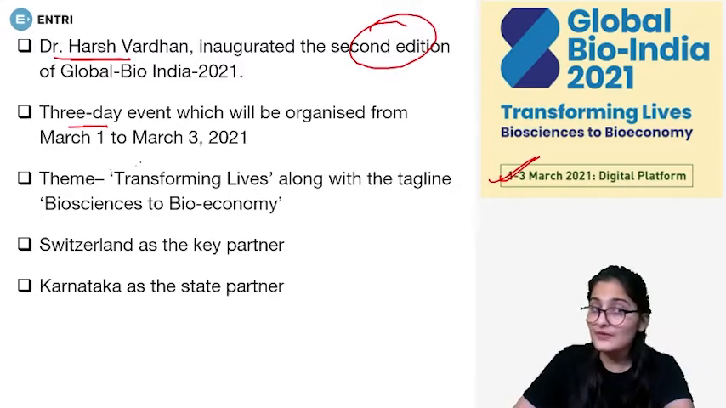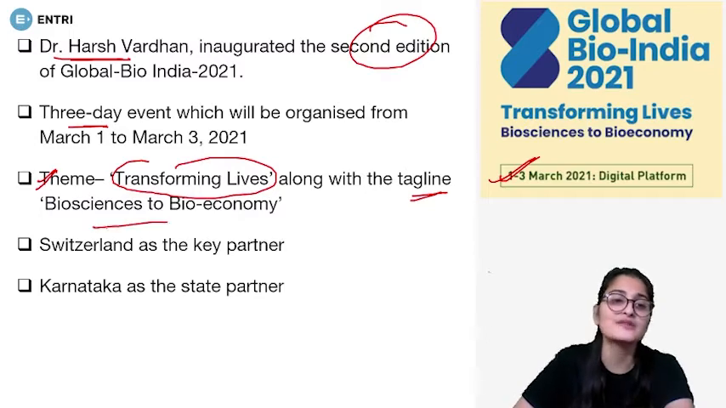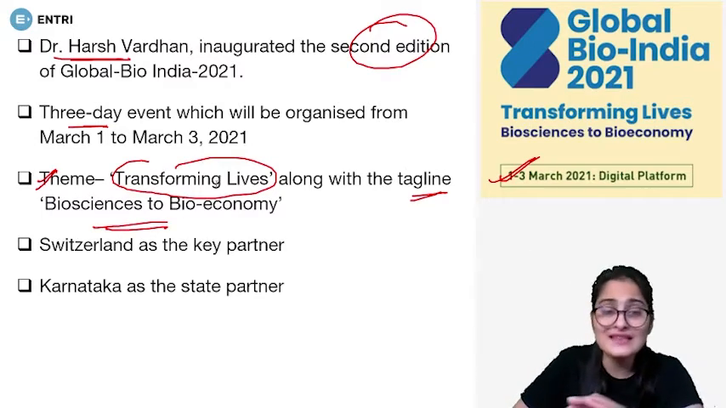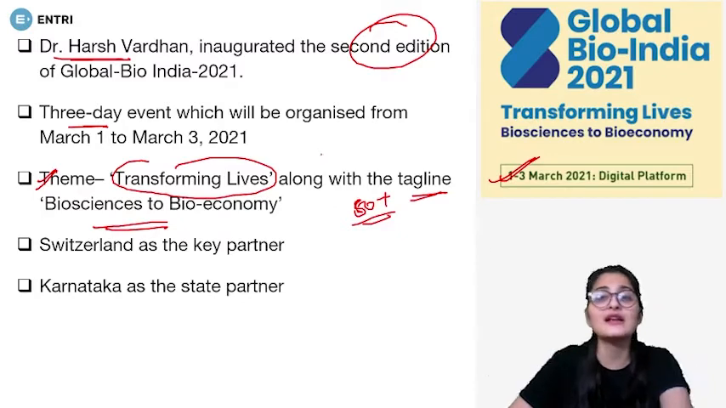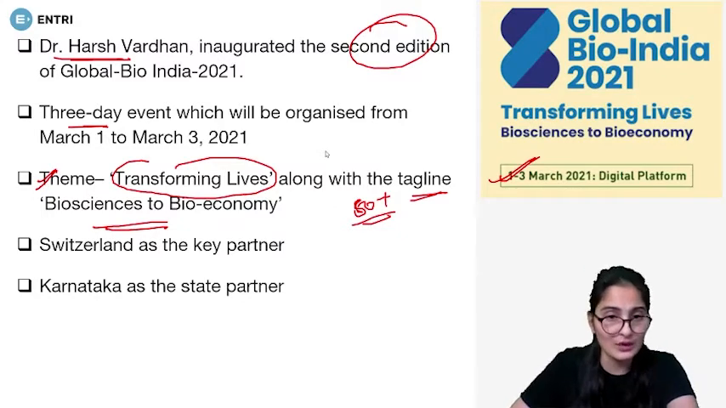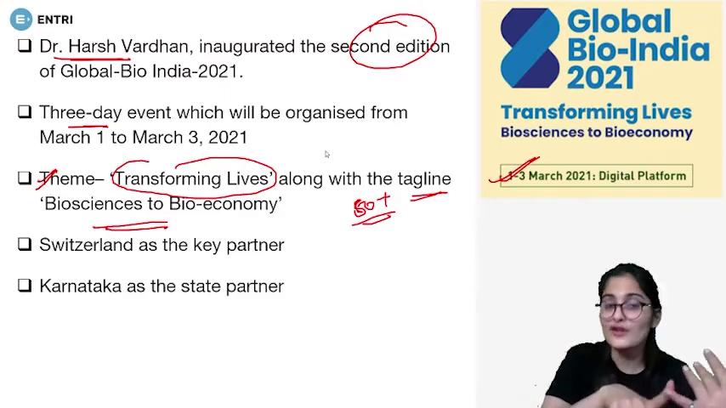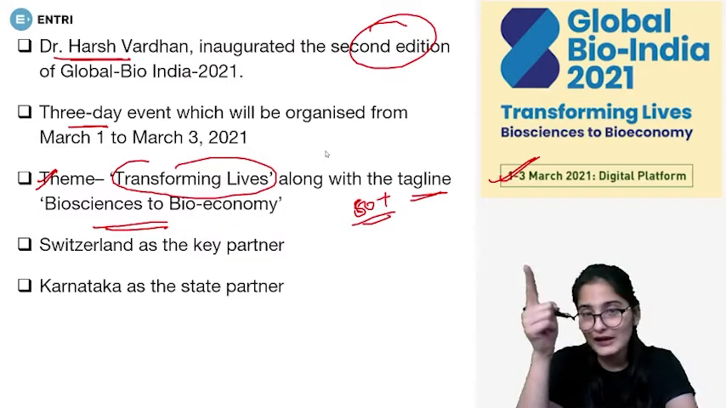What was the theme with which it was running? So this year the theme is transforming lives, whereas the tagline this year is bioscience to bioeconomy. Now, there are various countries which are participating. Approximately 50 plus countries are participating in the Global Bio India 2021, which targets creating India as an innovation hub and a bio manufacturing hub on a global level.